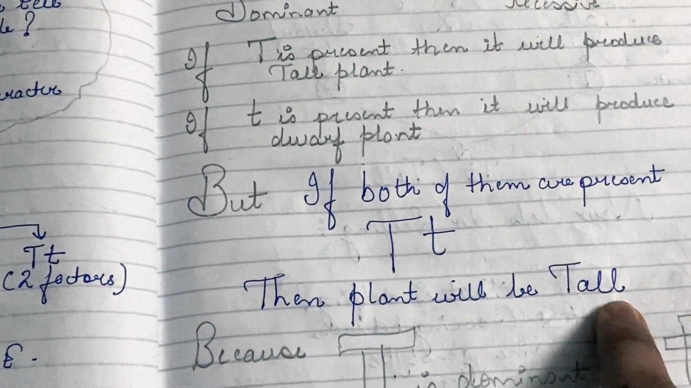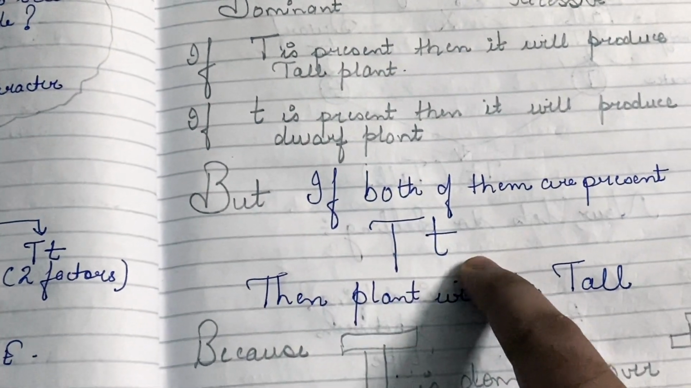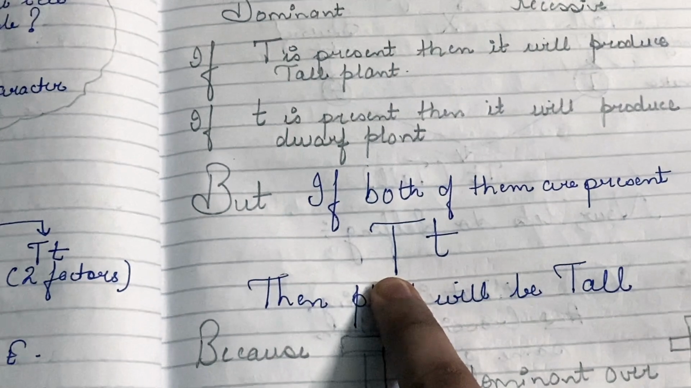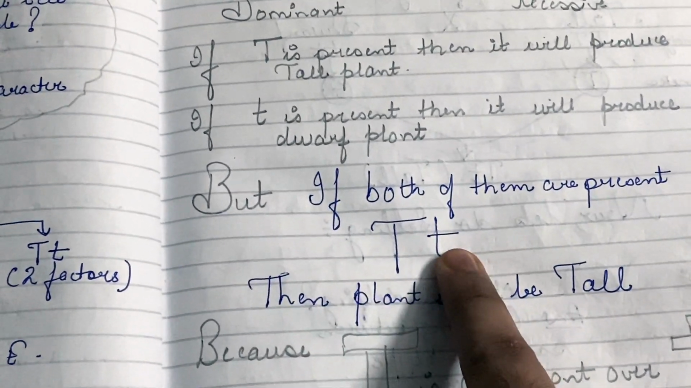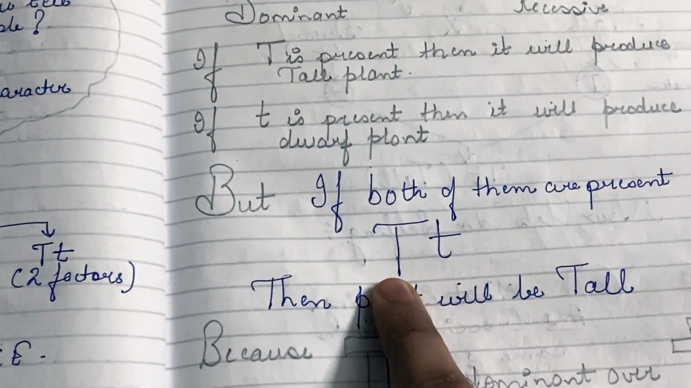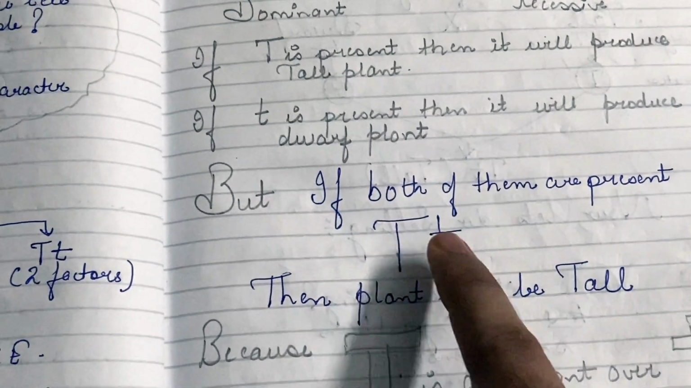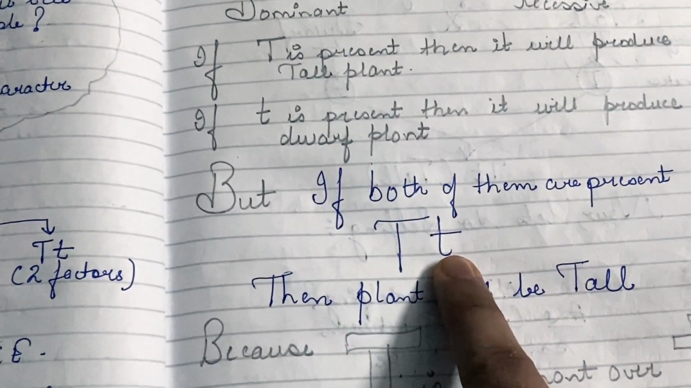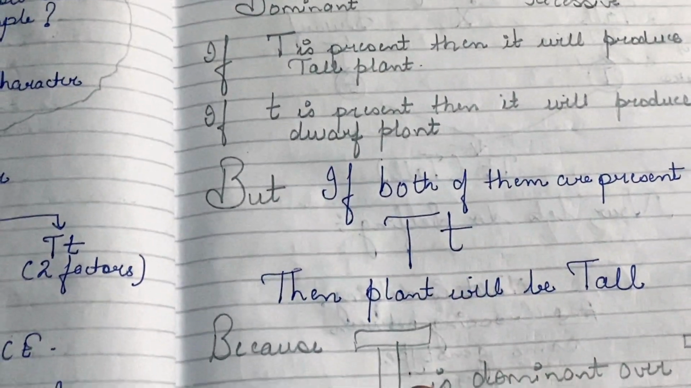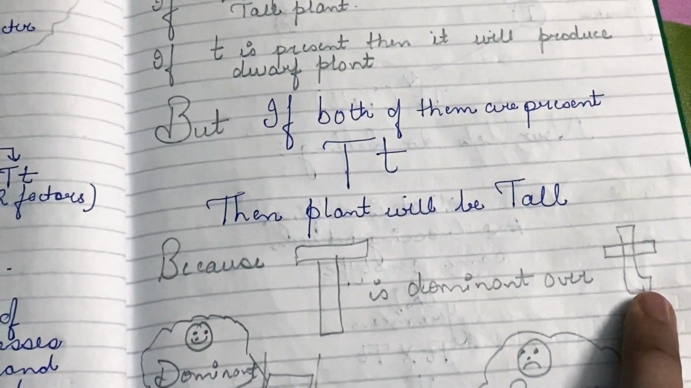So this means that when both dissimilar factors are present, which are capital T and small t, then one expresses itself and the other remains unexpressed. The factor which expresses itself is known as the dominant factor, whereas the one which remains unexpressed is known as the recessive character. Now it means capital T is dominant over small t.